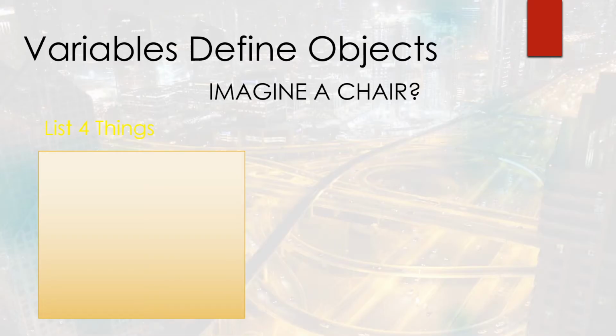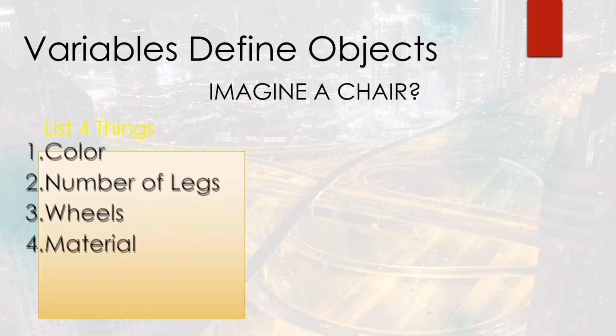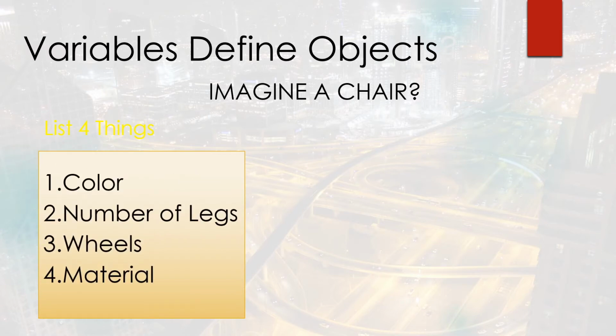Okay, so if you could imagine for a second, we talked about looking at a car in the last video. Imagine if we were to begin to talk about the variables for things that would make up a chair. It could be the color. It could be the number of legs. It could be wheels. It could be the material that it's made out of. If we're looking at each one of those, I want you just in your mind, or even on a piece of paper, to jot down whether those would be texts or whether those would be numbers.